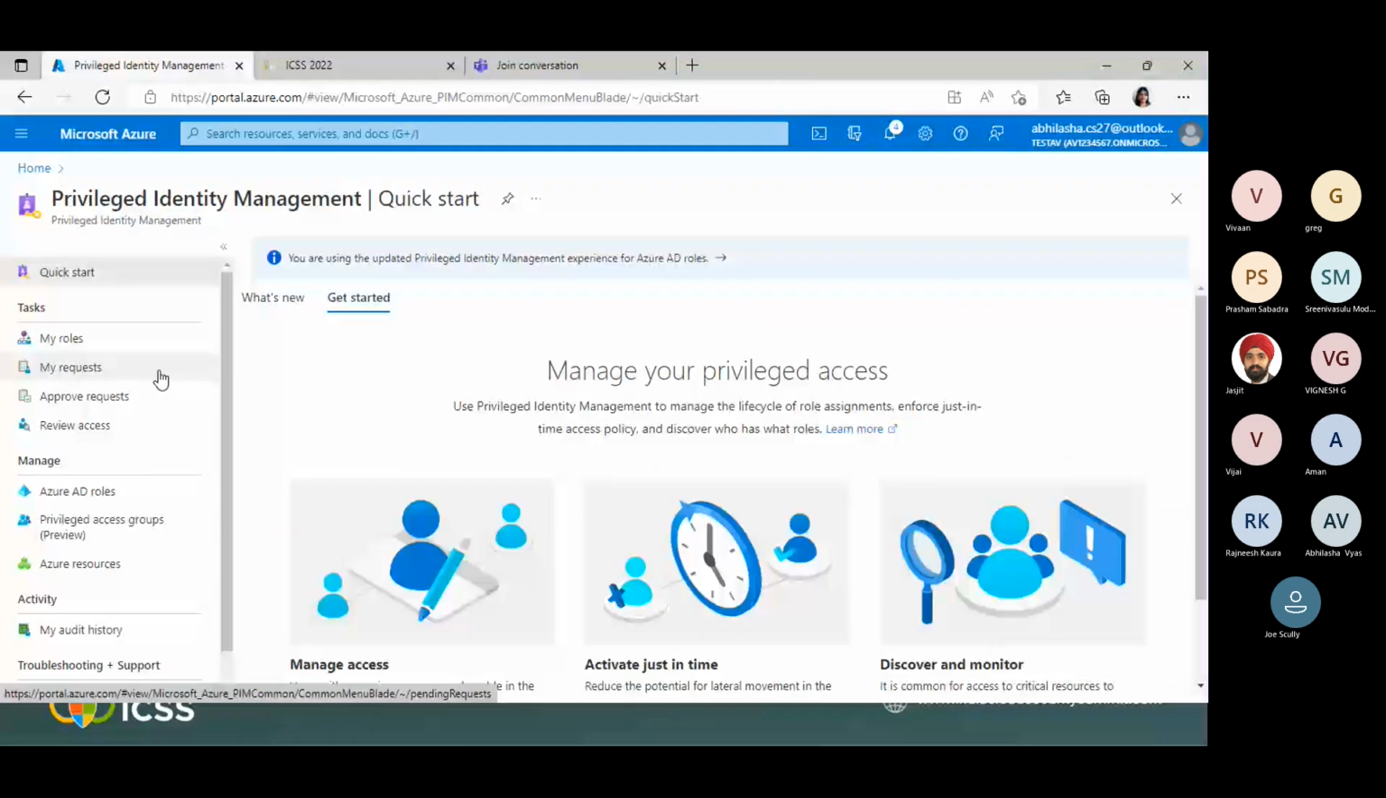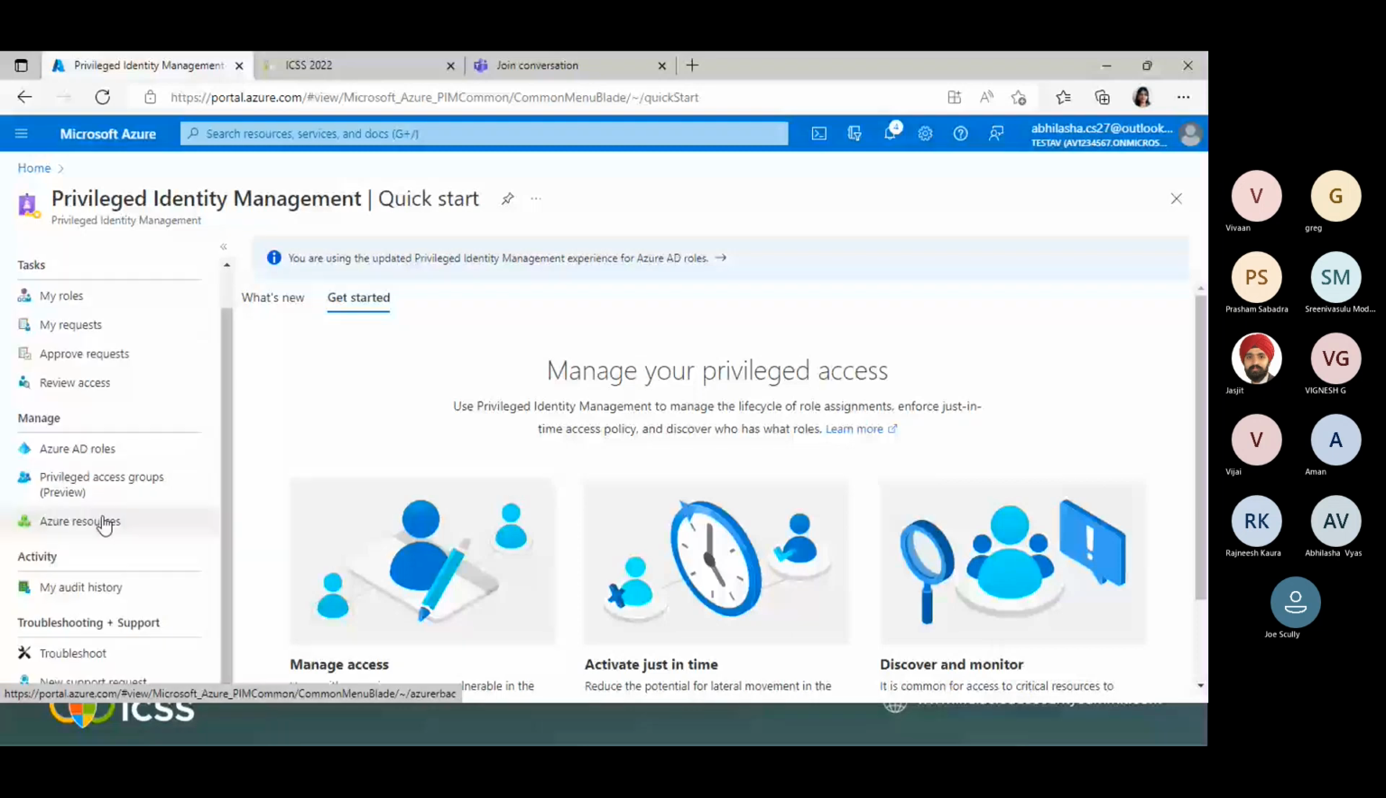What all things which I can't manage? A few things which we need to understand is that we can't manage the classic subscription administrator roles like account administrator, service administrator, and co-administrator. So these are the certain roles which we can't manage under the PIM. But other than that, we can manage all types of Microsoft Office 365 groups, Azure AD groups, resource access, all those things we can manage with this.